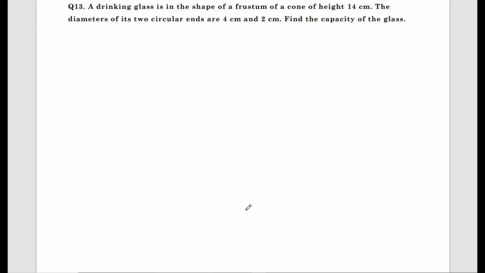Here I am solving a simple question on the concept frustum of a cone. When a cone is sliced on the top parallel to the base, what you get is a frustum of cone. Students, if you want to solve what I told, you should learn the formulas.